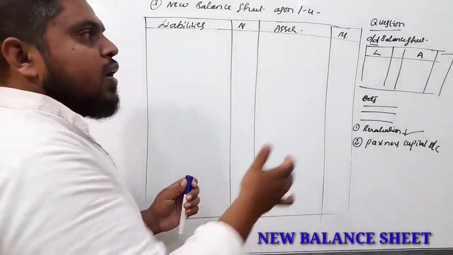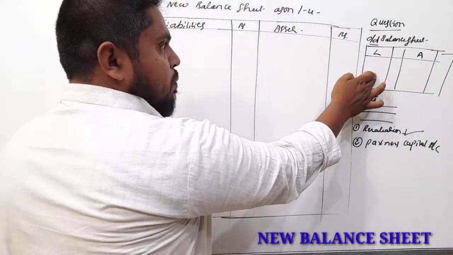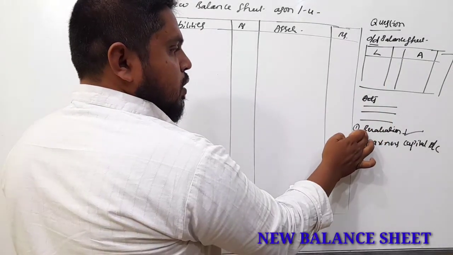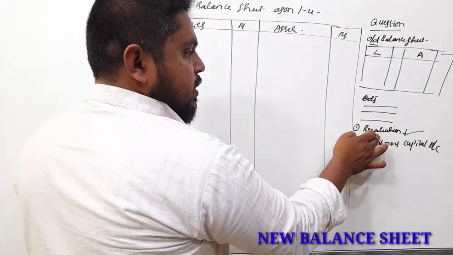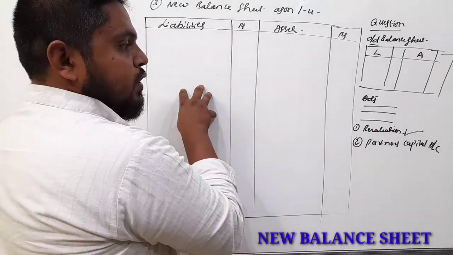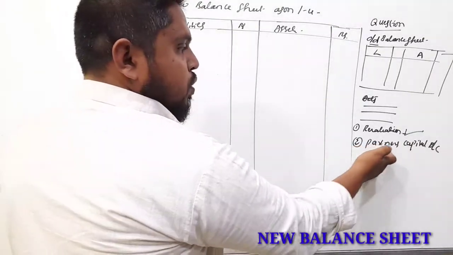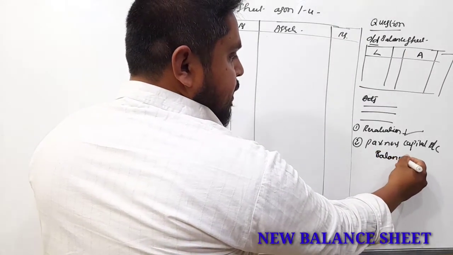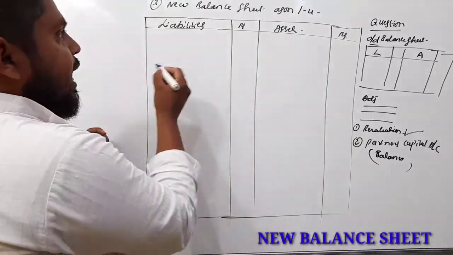Now, just now I told you, this balance sheet is prepared with the help of the old balance sheet along with the adjustments. All adjustments you will get in the revaluation account. Whatever adjustments you have made in the revaluation account, compulsorily one more time you have to revise in the new balance sheet. And next, partners capital account. Under partners capital account, whatever final balance you get, that is transferred to the new balance sheet.